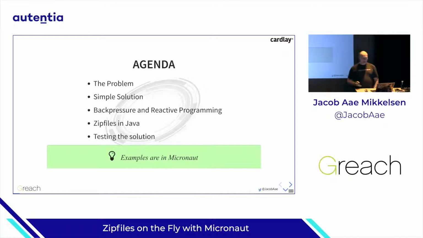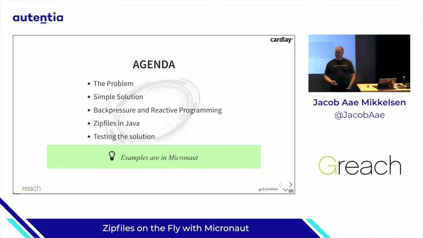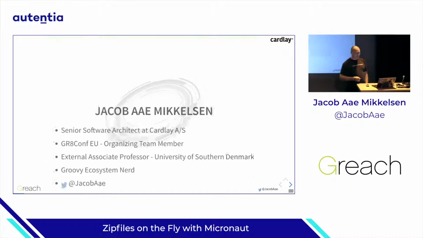Then we're going to talk a little bit on backpressure and reactive programming, and a little bit on zip files in Java and how they work. And then I'm going to show you how the real solution could be made based on this problem. And all of the examples are in Micronaut. It's a pretty nice framework for both messing up and especially making it a good solution.